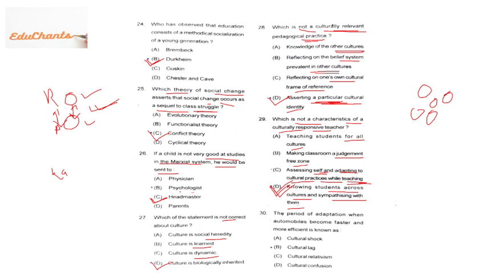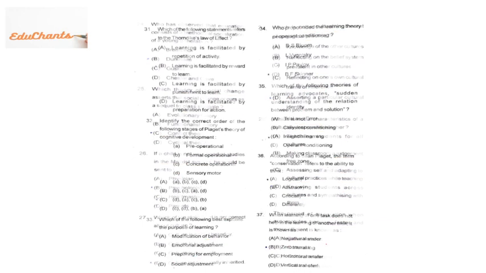Right? Then 30. The period of adaptation when automobile became faster and more efficient. Now, just 20 or 30 minutes back, I have already told you when technology, that means automobile, becomes faster than the human adaptation, right? Period of adaptation when automobile became faster. Automobile became faster, but the human society lags behind. Then it is called cultural lag, right? Next question.